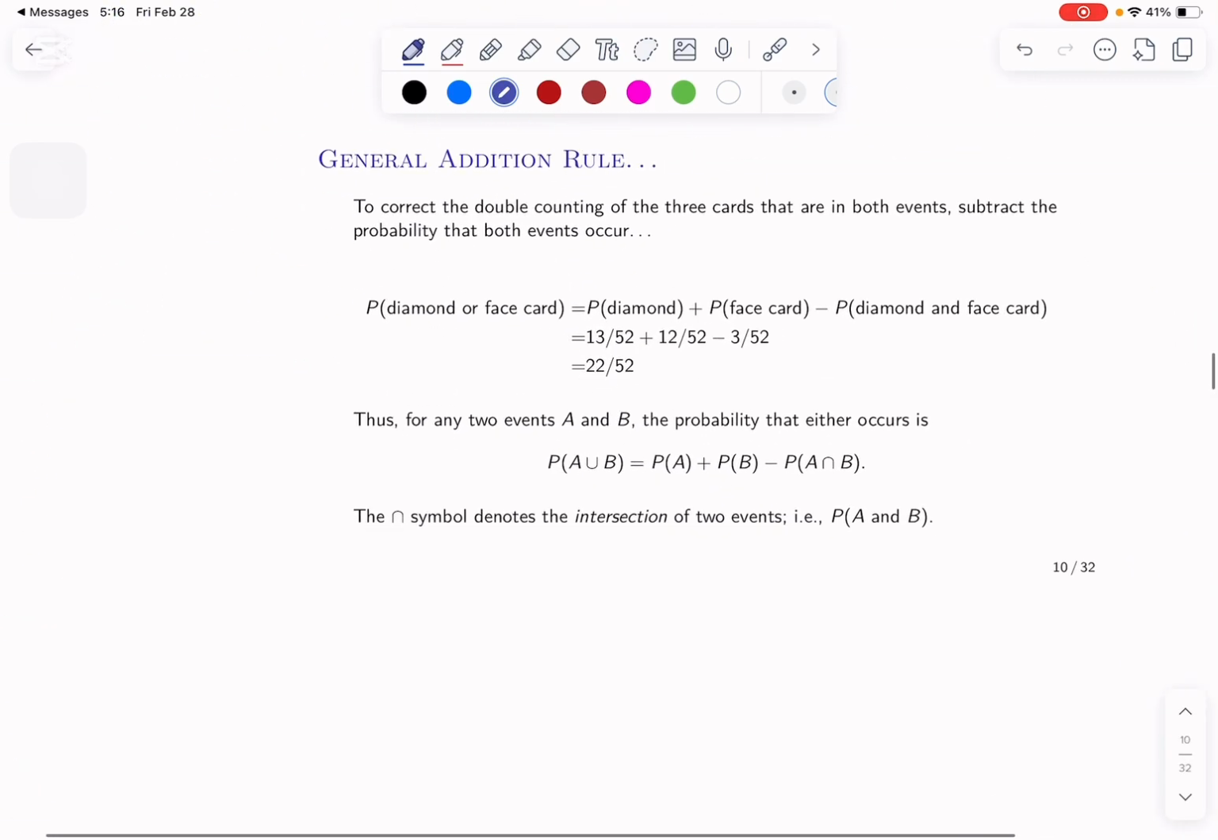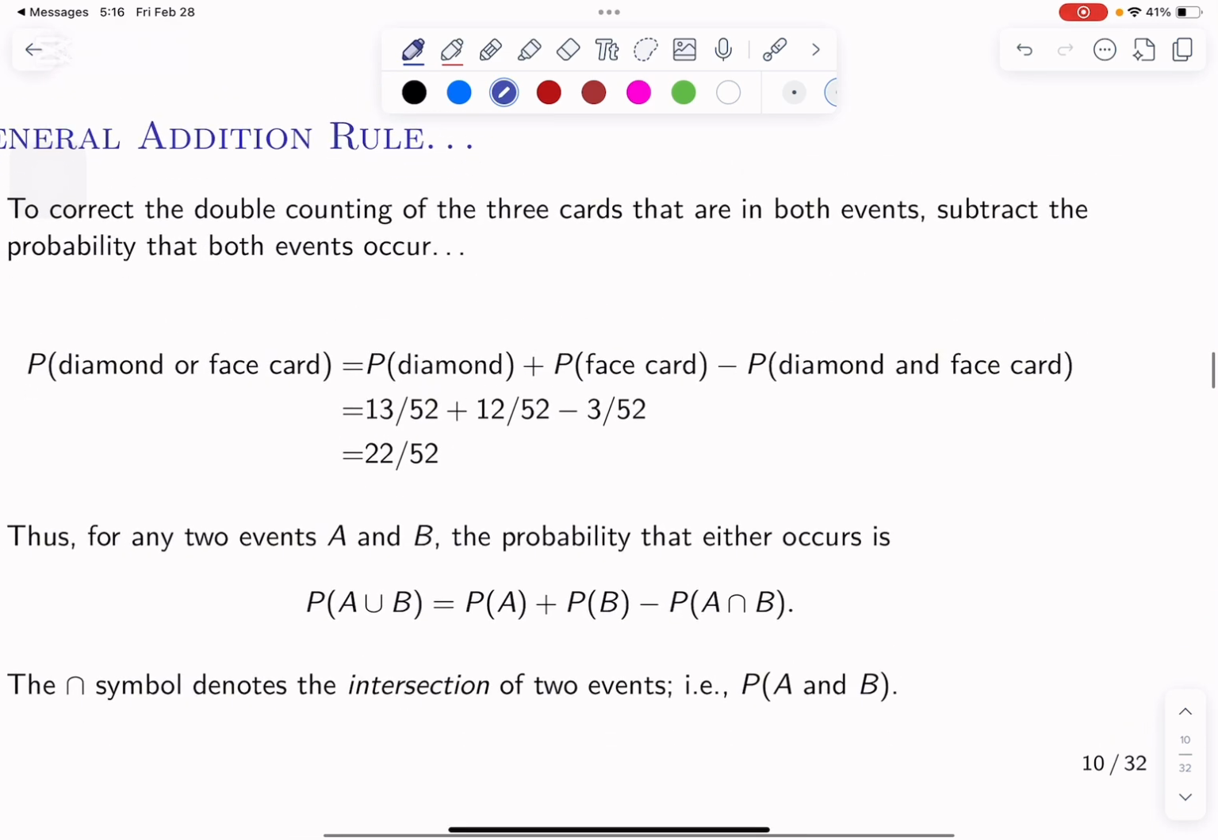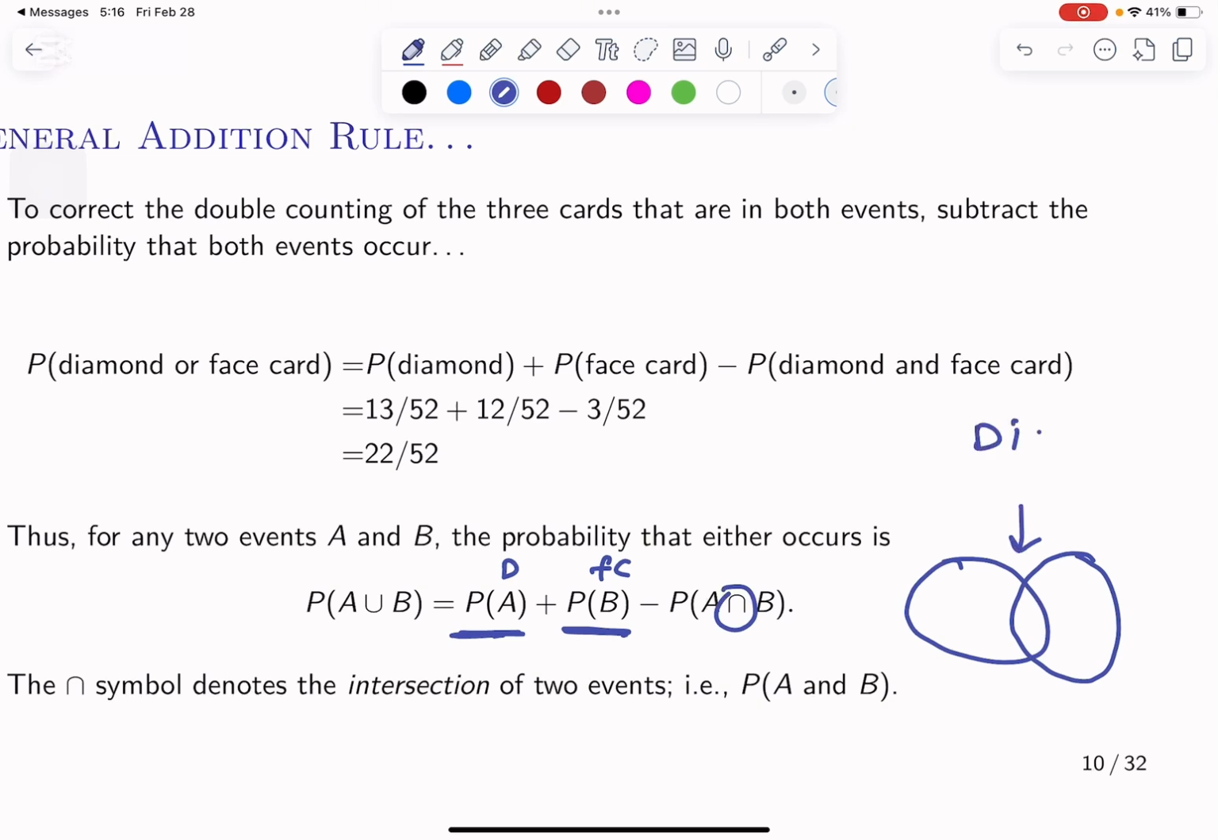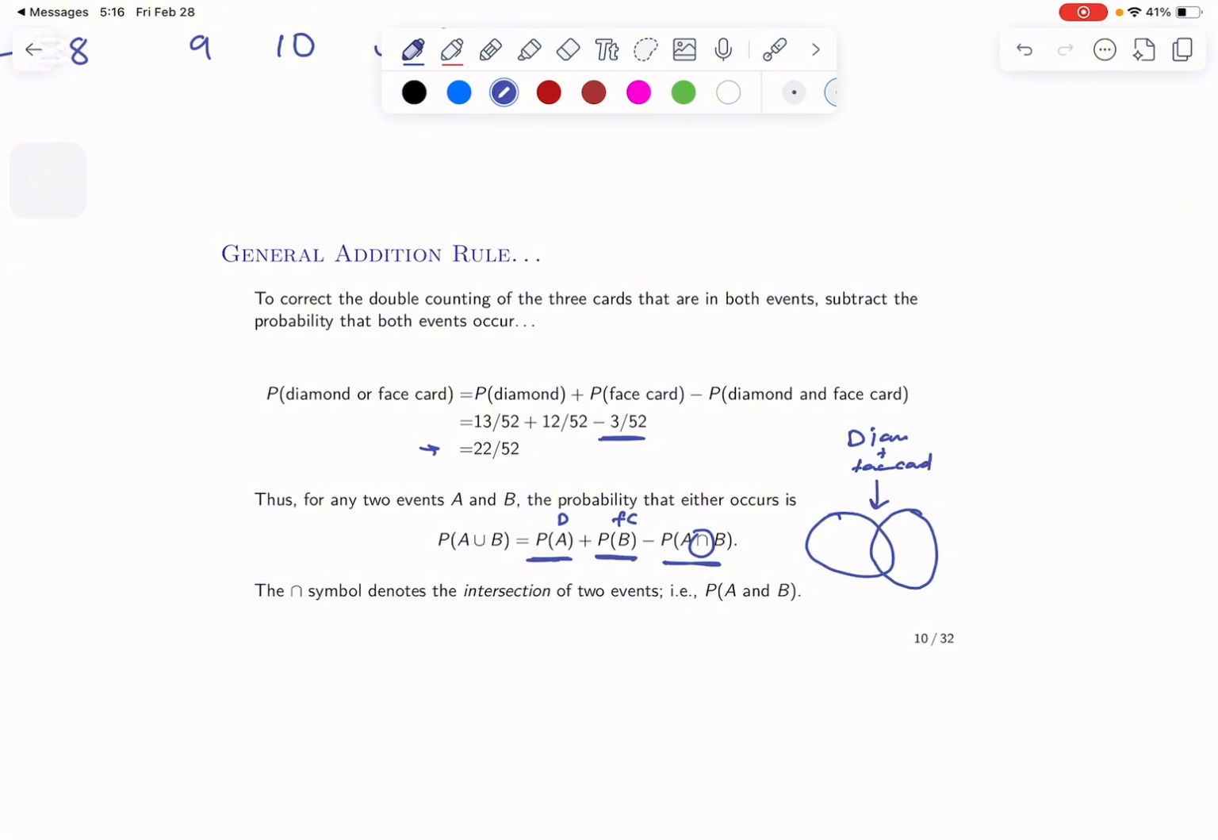How do we write this? We can write it this way: the probability of event A, which is all the diamonds, plus the probability of event B, which is the face cards, minus the intersection of these two. The intersection in the middle is the diamonds and the face cards together. We want to eliminate this. We only had 3, which are the J, Q, K of diamonds, the intersection part. So we do minus 3 over 52, and you're going to get the number that you want.